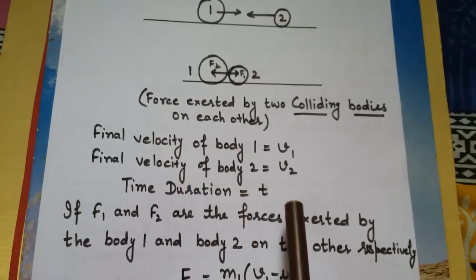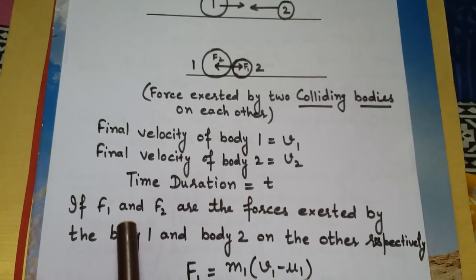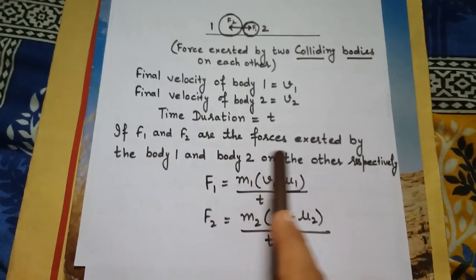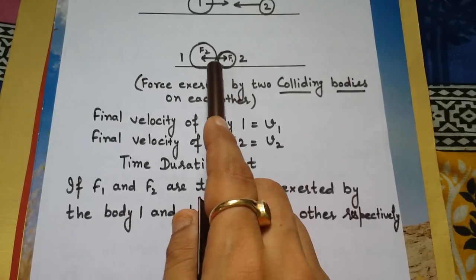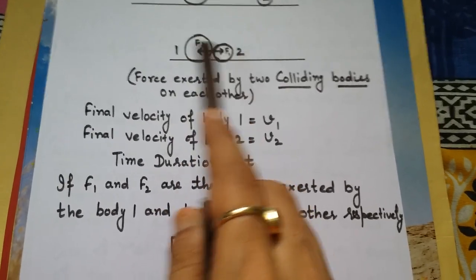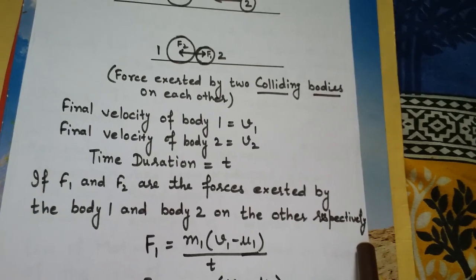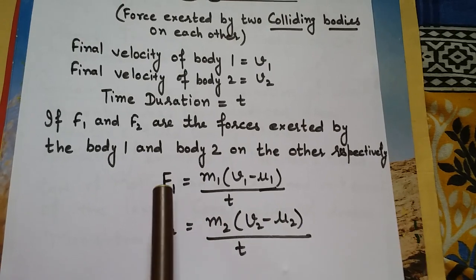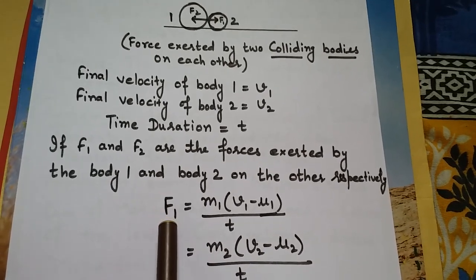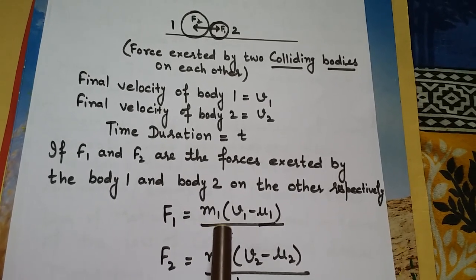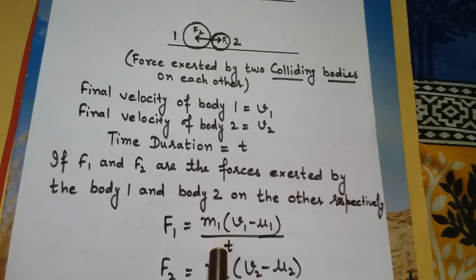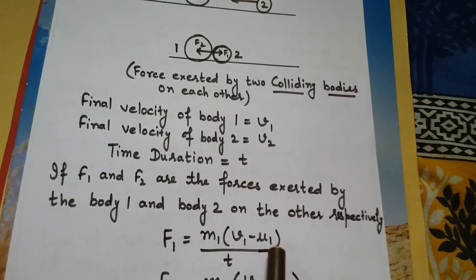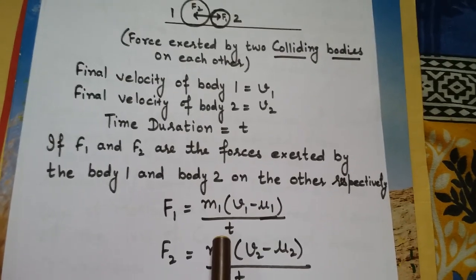The time duration we consider is t. If F1 and F2 are the forces exerted by body 1 and body 2 on one another, then according to Newton's second law, F1, the force applied by body 1, will be m1 times the rate of change of linear momentum, that is m1 (v1 minus u1) by t.